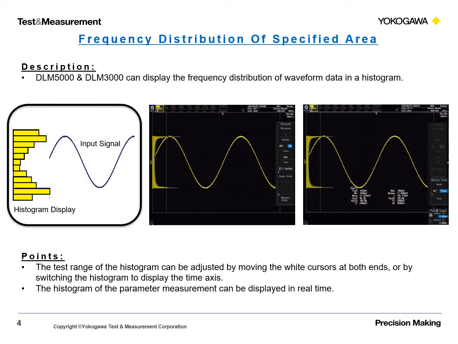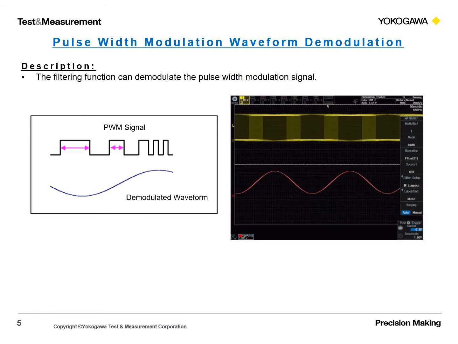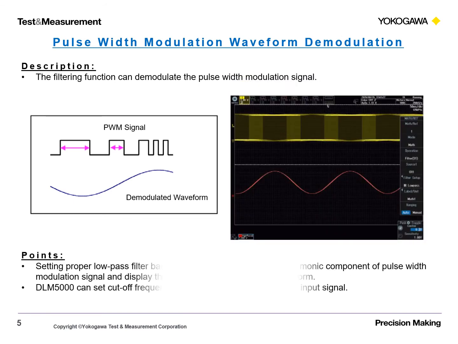2. The histogram of the parameter measurement can be displayed in real time. Pulse width modulation waveform demodulation. The filtering function can demodulate the pulse width modulation signal.